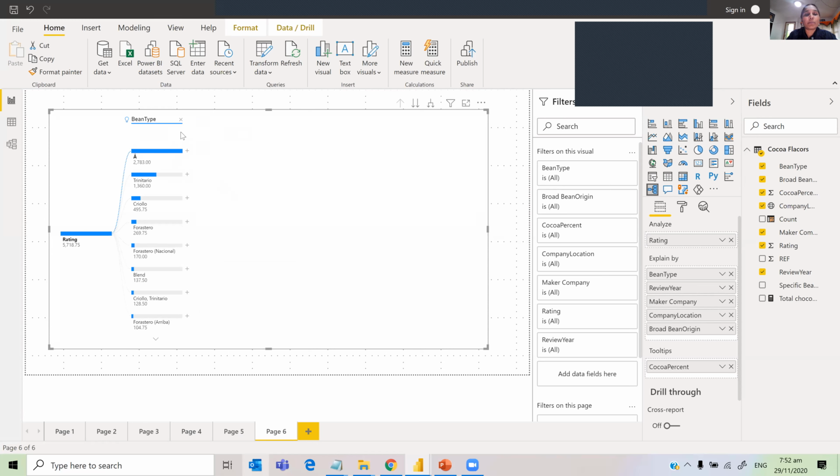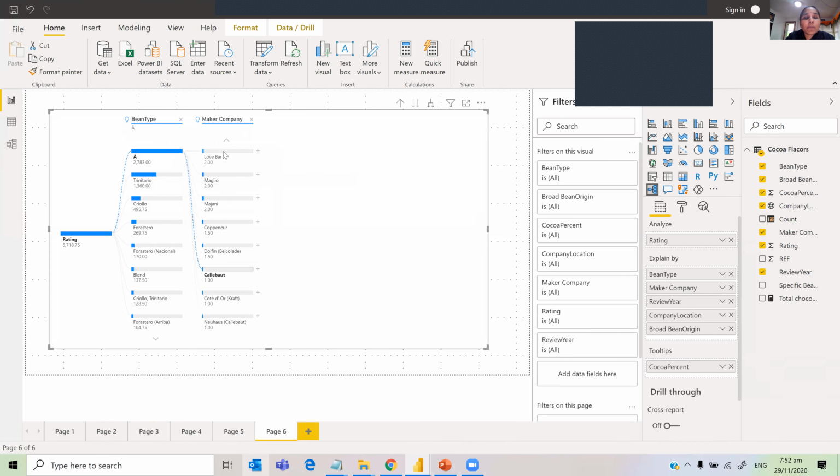It is showing bean type. So by default, it is bean type. And what it shows is rating is highest when bean type is A. And if I want to show from here, what is the low value?